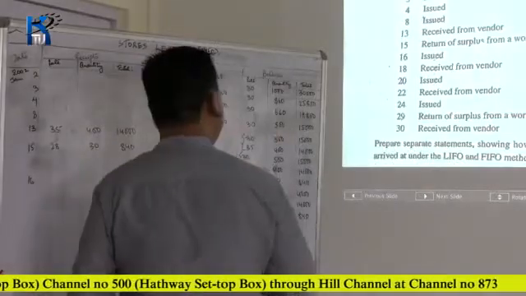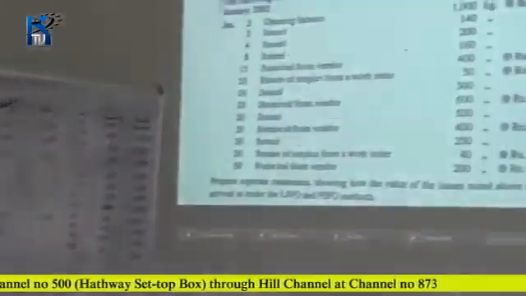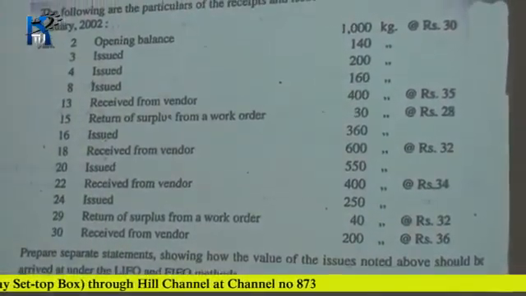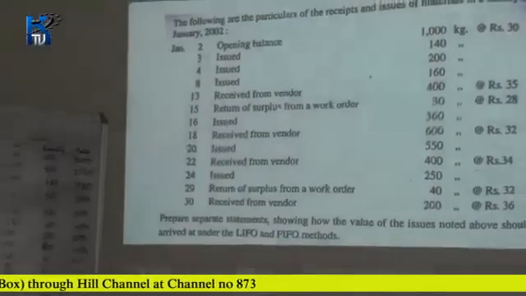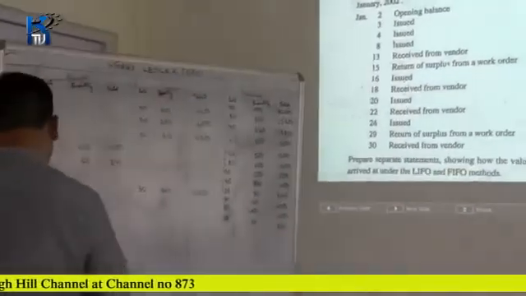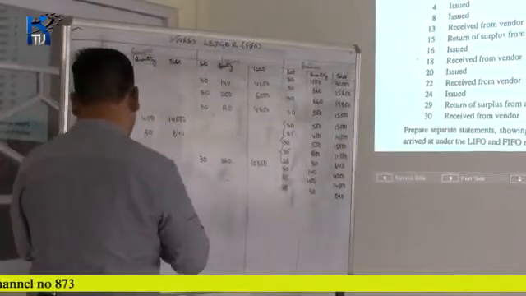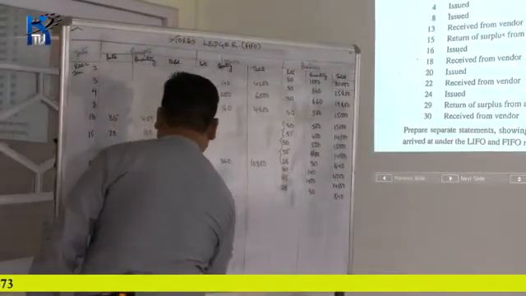Now let's go to the next date, 18th. Received from vendor 600 kg of rupees 32. 600 into 32 amounts to 19,200.